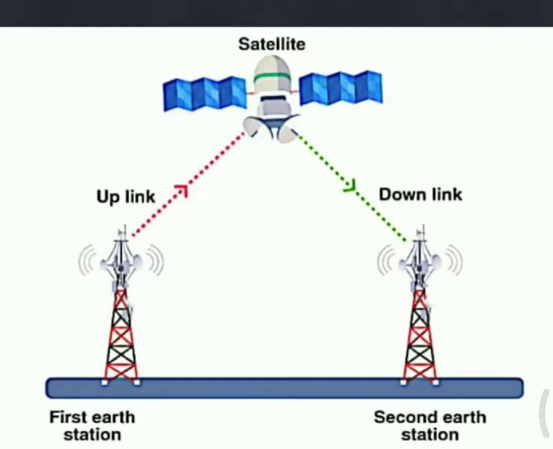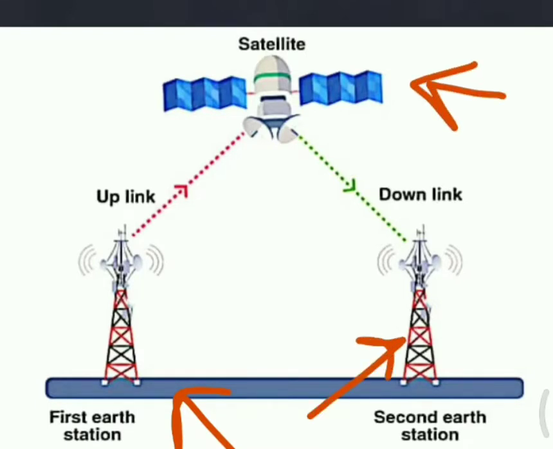Now, if the same communication takes place between any two earth stations with the help of a satellite, then it is called satellite communication. On your screen we have the first earth station, the second earth station, and the satellite. The communication between the first earth station and the second earth station is taking place with the help of a satellite, so we call this type of communication satellite communication.